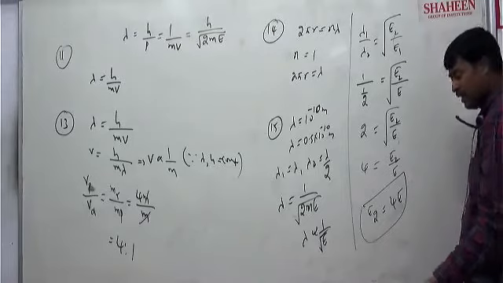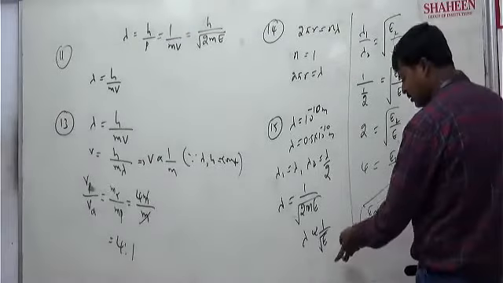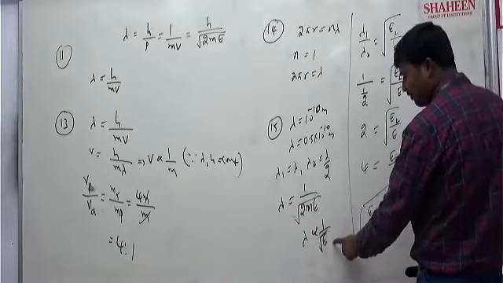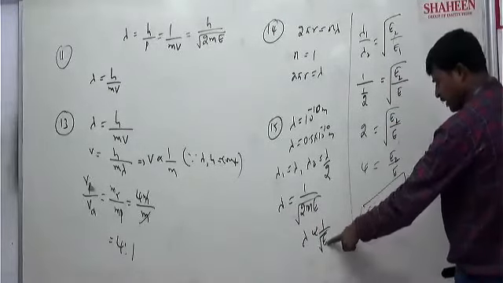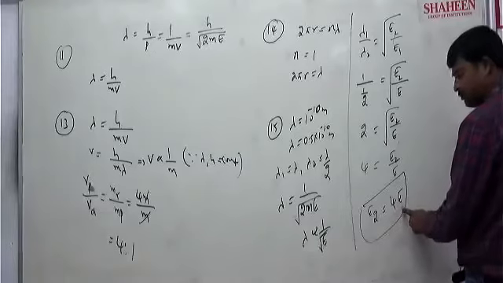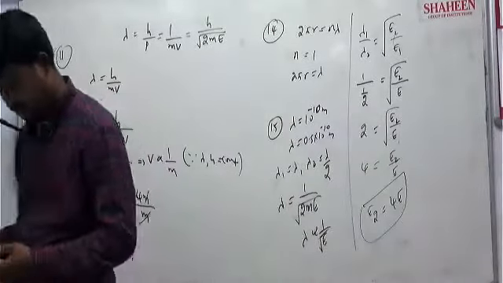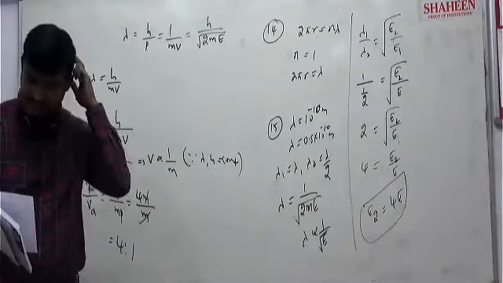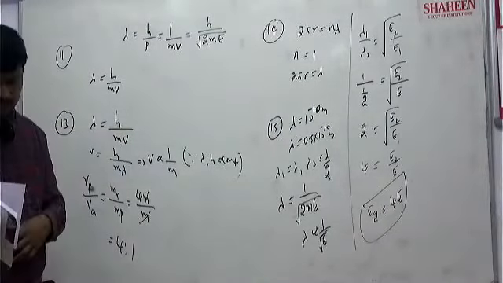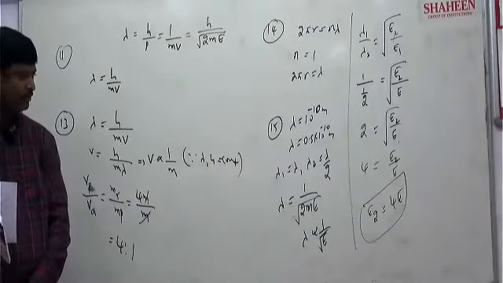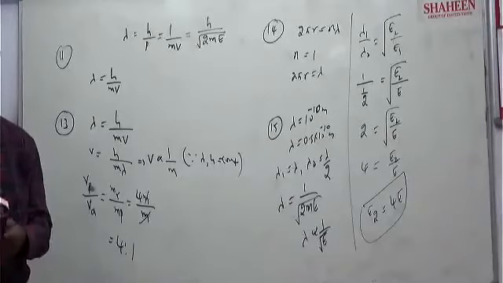Root of E means 4 times should be increased. Root 4 will be 2. So 4E. 4 times should increase.